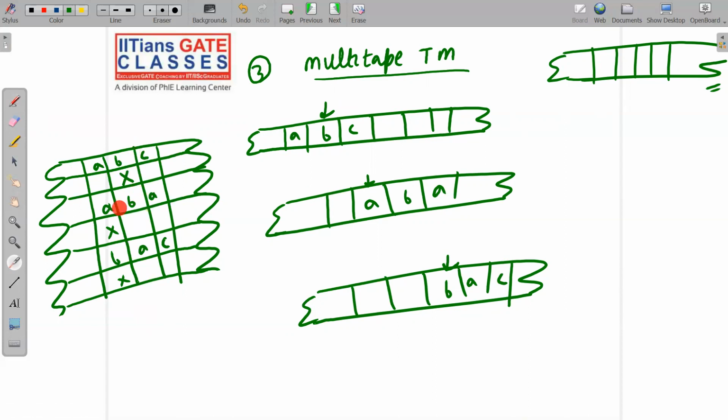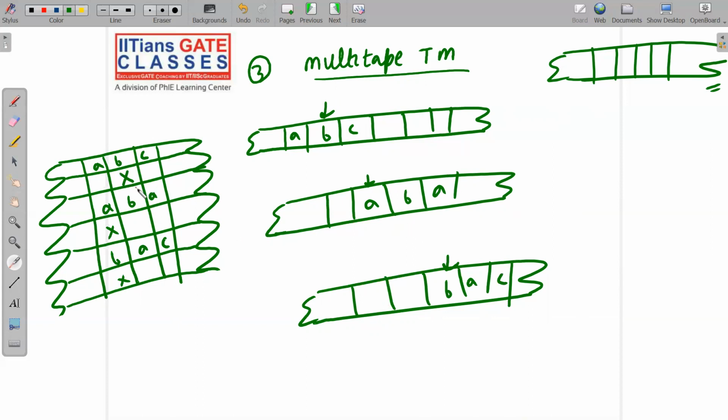That means we have this multi-track Turing machine, and I have already told you multi-track and single track will have the same power. So obviously multi-tape and single tape will have the same power, because this three-tape Turing machine can be simulated by your multi-track Turing machine. That's it. This is more than sufficient for you. Please note it down. I'm jumping to the next slide.